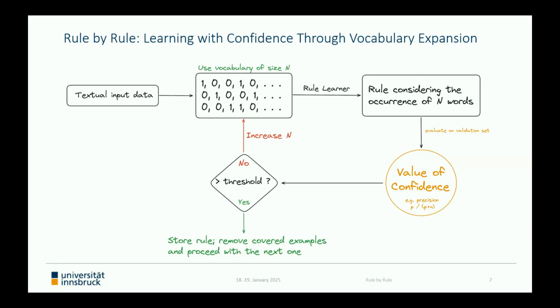Because sometimes it can happen that we are stuck in a kind of local optimum, and after removing these examples, the algorithm most of the time returns rules of satisfying quality again. Otherwise, we also include early stopping in case no rule of satisfying quality is generated for a specified number of consecutive iterations.